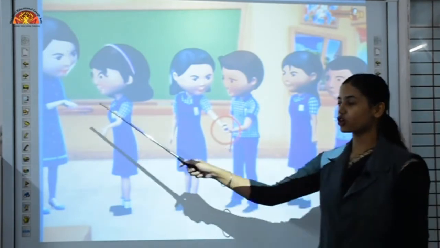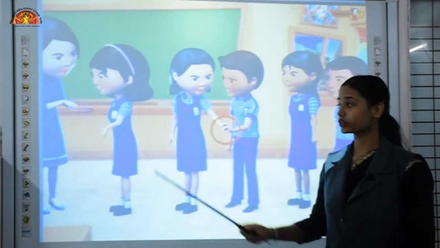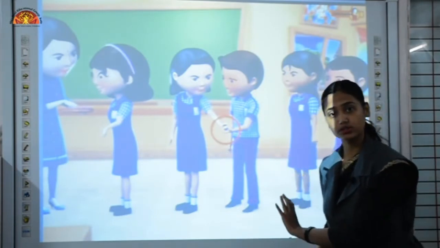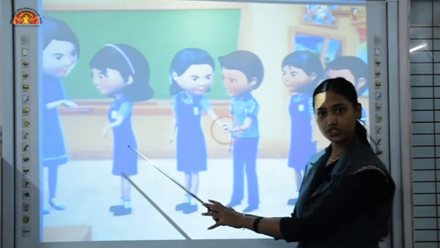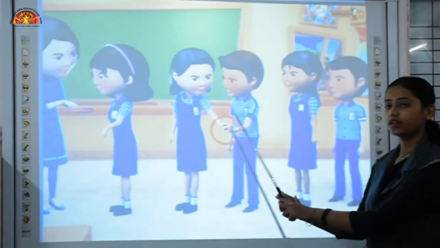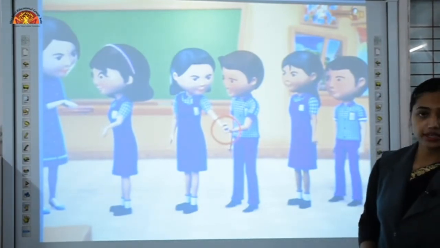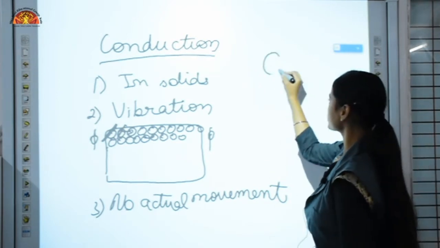So replace this chocolate with heat. This is how conduction takes place in solids. No actual movement. Imagine these are not students, these are molecules of any object. These molecules are not changing their position, but they are vibrating and they are transferring heat to the rest of the molecules. Understood what conduction is?